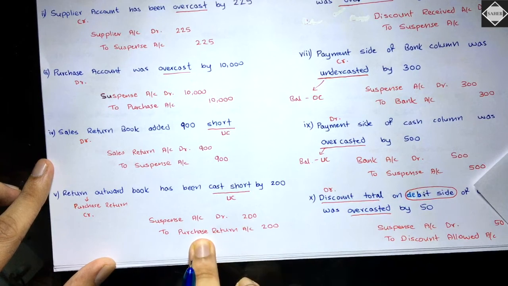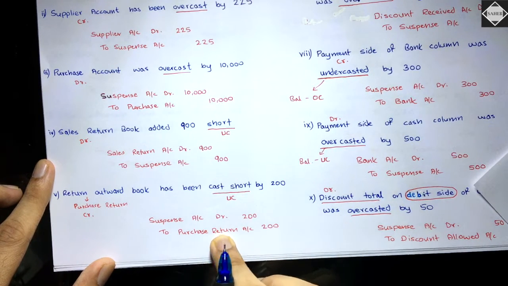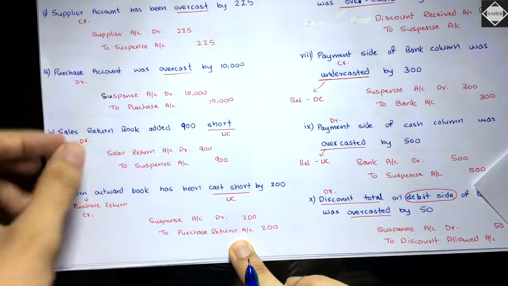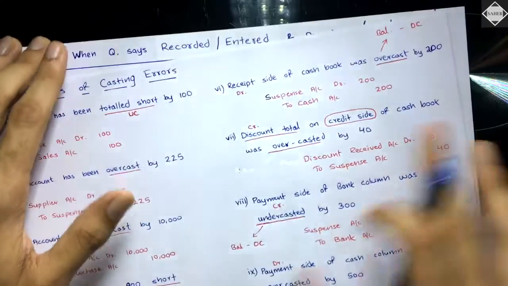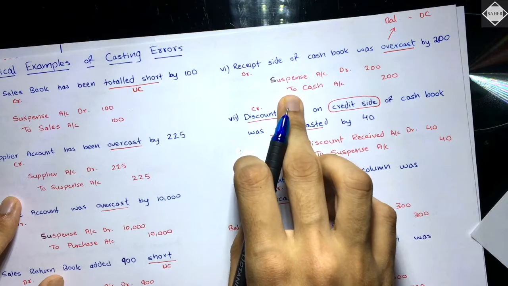Then here you have suspense account to purchase return. What has happened? Profit is increased after rectification and profit is decreased before rectification. Clear? Yes. And then sixth, see here, no impact. No impact because here you don't have any trading or P&L item.